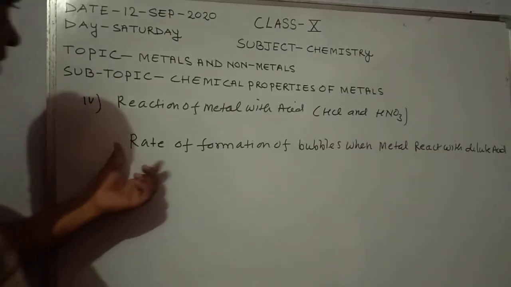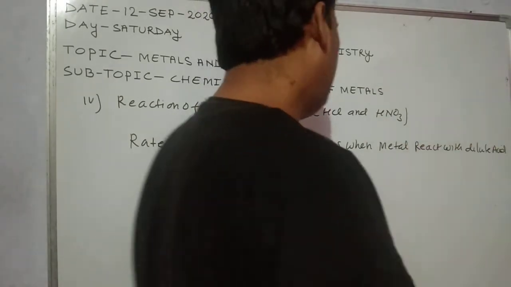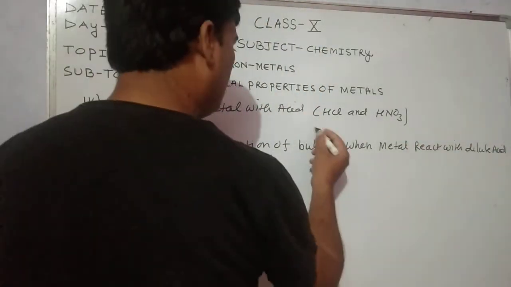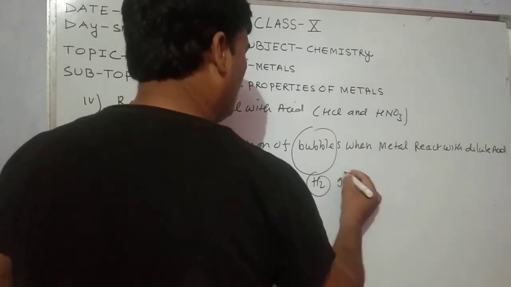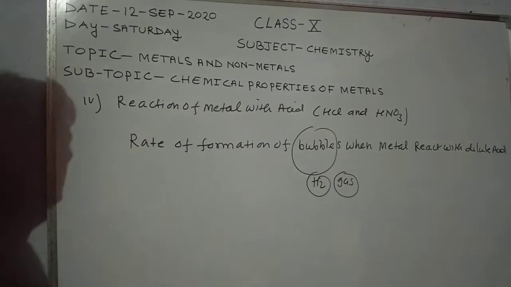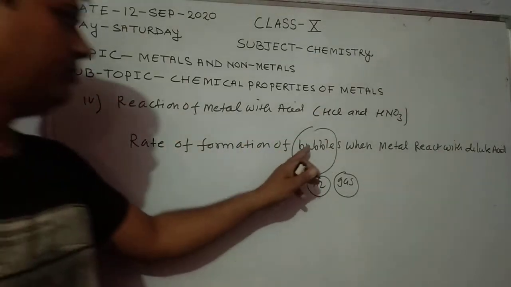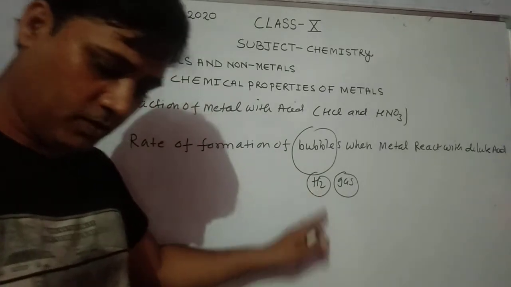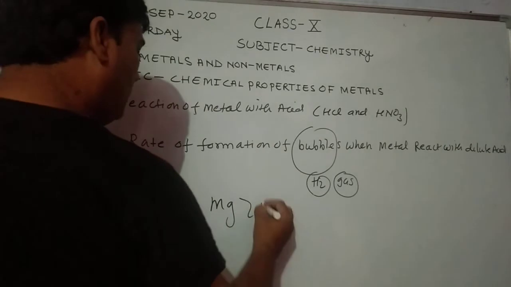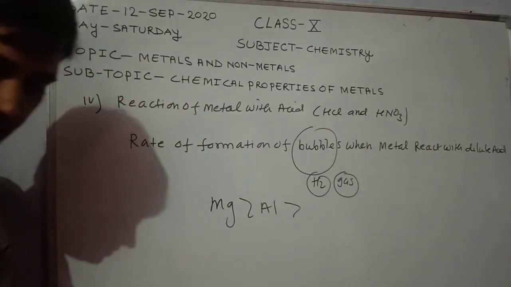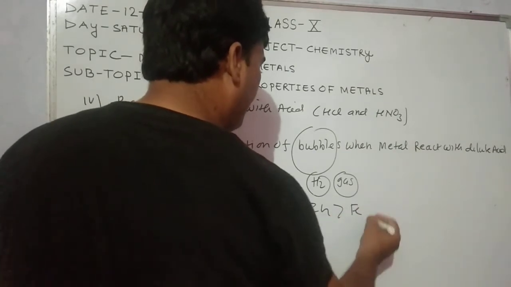Next important point: rate of formation of bubbles when metal reacts with dilute acid. Bubbles form due to the formation of hydrogen gas. So magnesium, then aluminium, then zinc, then iron.